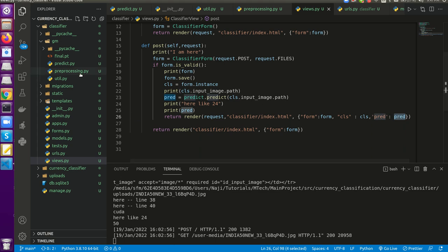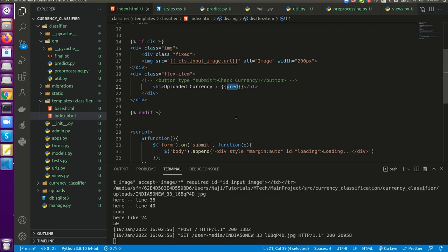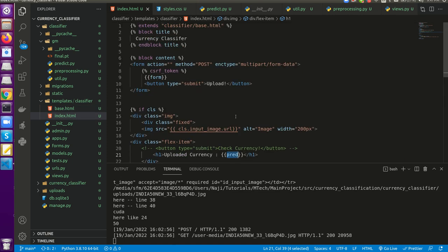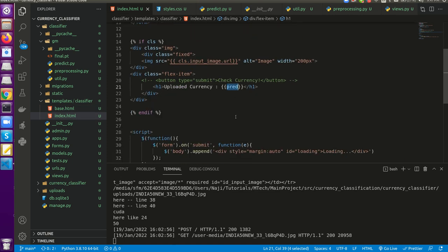So quickly I will go to the template part. I will not explain much about this template. This is a normal Django template, where we will be binding this prediction here. So uploaded currency will be what we have got from the view part.